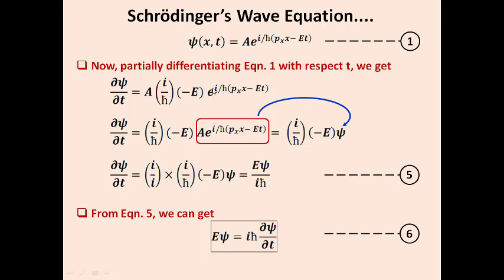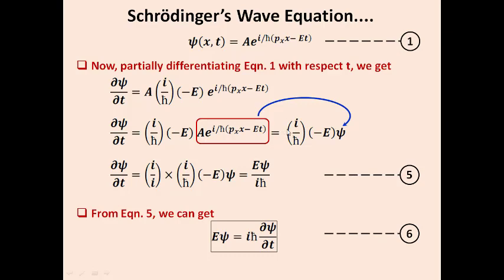So we get the final term: exponential of i by ħ times (p x minus Et) as it is. Now I shuffle the terms to get the value of ∂ψ/∂t. As in the earlier case, you get i by ħ times minus E into ψ.